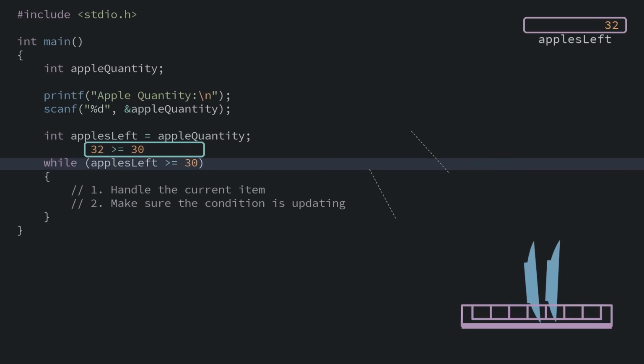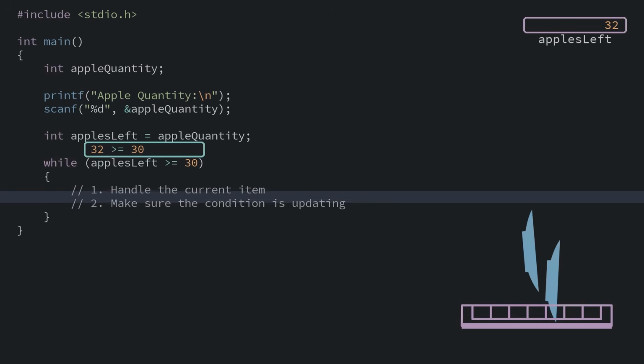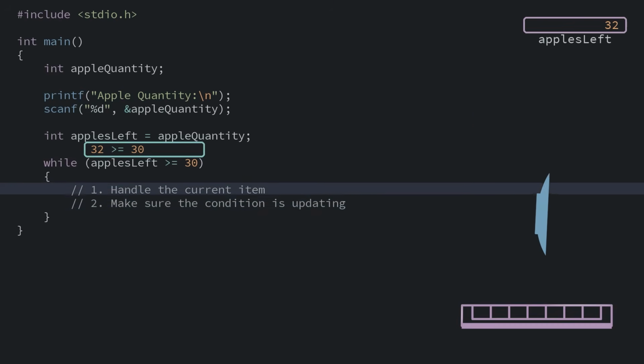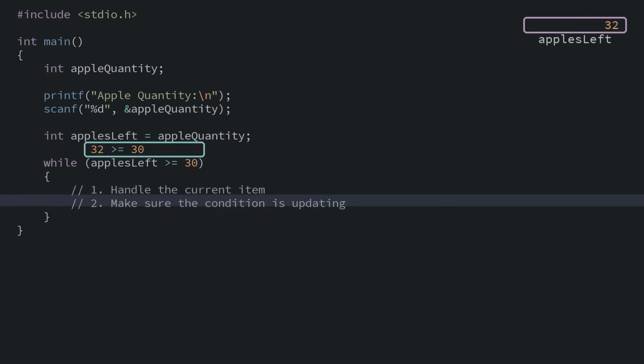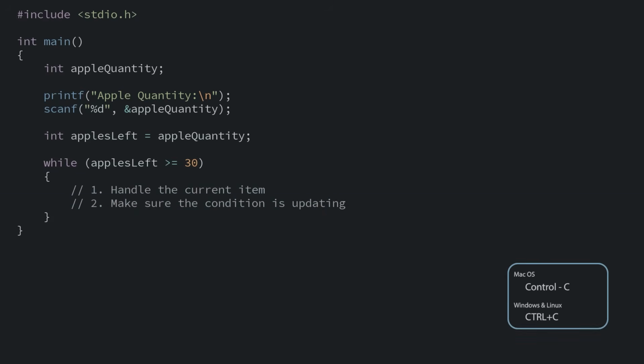While you're putting away dishes, you look to see if there's any dishes left. Based on that, you'll decide if you need to keep going. If you ever get stuck like this in a loop, remember you can always stop a program with Control-C. Think Control-C for cancel. So let's handle our current item.